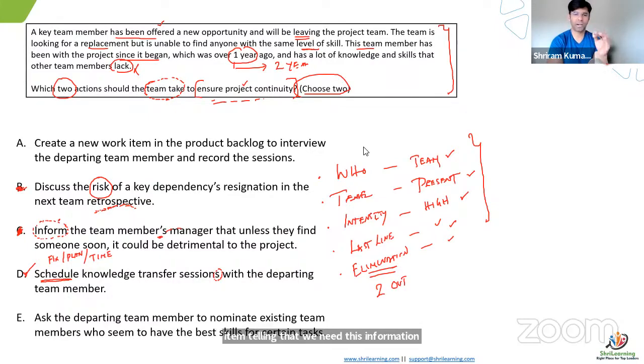It could be an interview, not to talk about how are you, what is happening. It could be about a certain specific technology, specific domain knowledge, or a specific feature which needs to be delivered, which this person possesses. For example, let's imagine Zoom. In Zoom, 4K video recording should be done, and person X has knowledge in that. When this person is moving on, they do an interview on how the 4K video will be done, or what should be done in the upcoming 6 months. And this discussion would be recorded and become part of your backlog stored information.